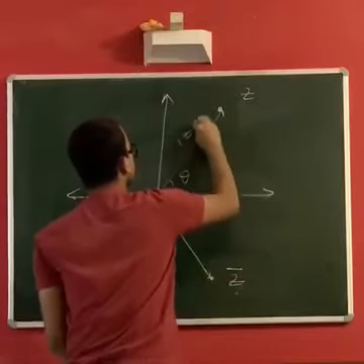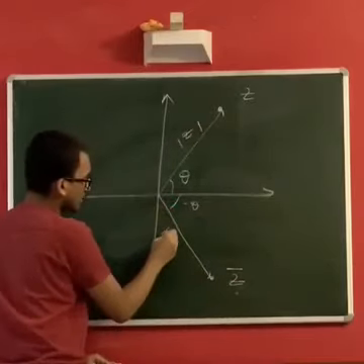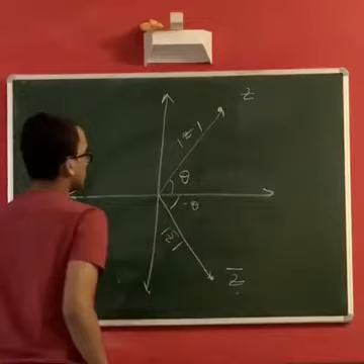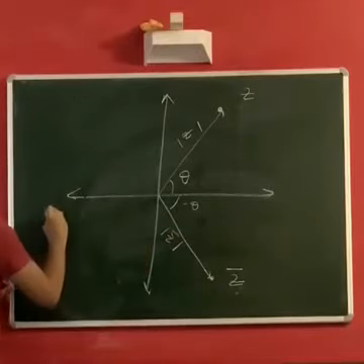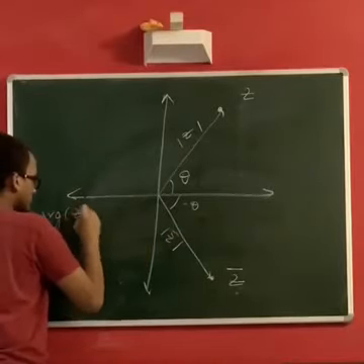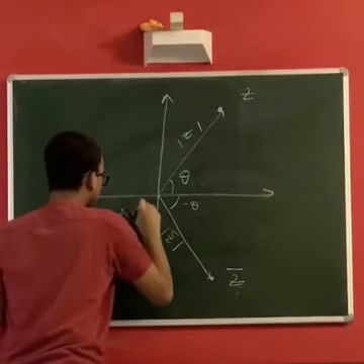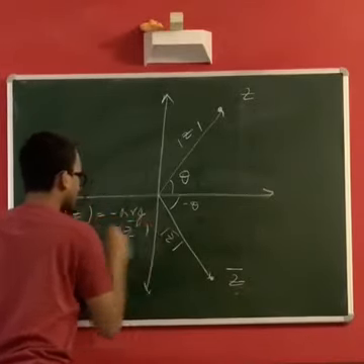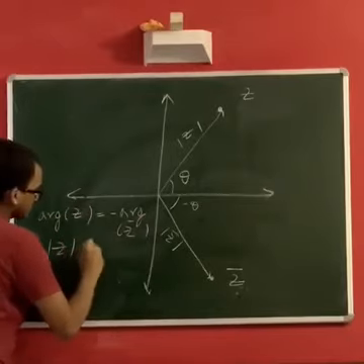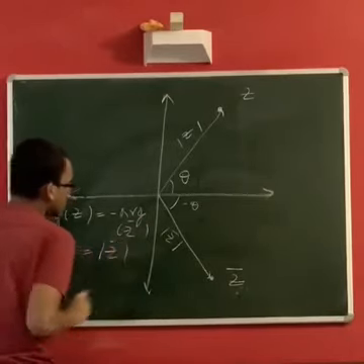So mod z and mod z bar. So argument of z is equal to negative of argument of z bar, and mod of z equals mod of z bar.